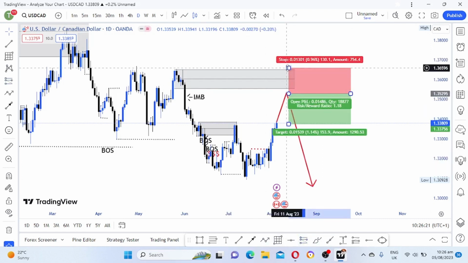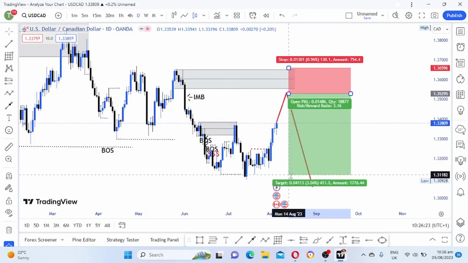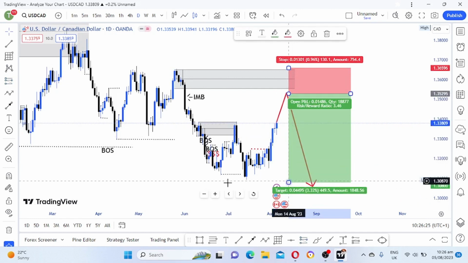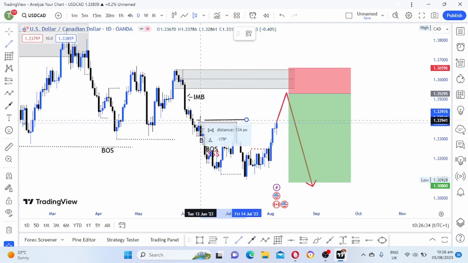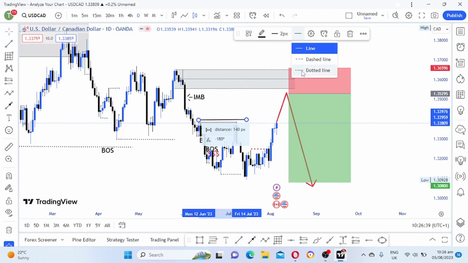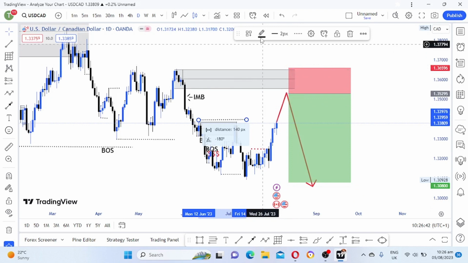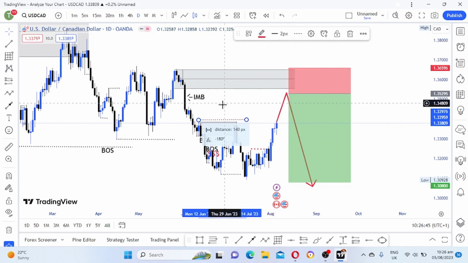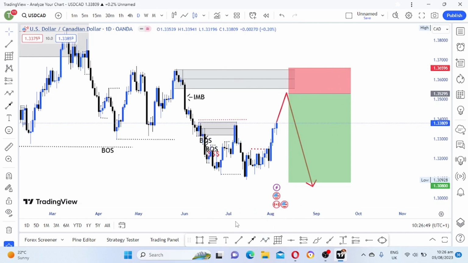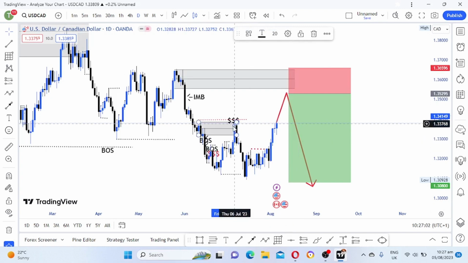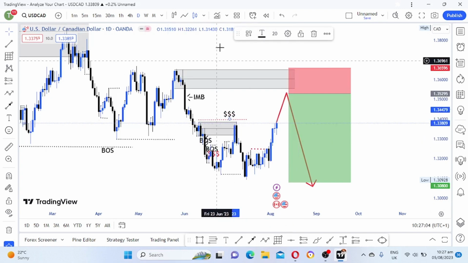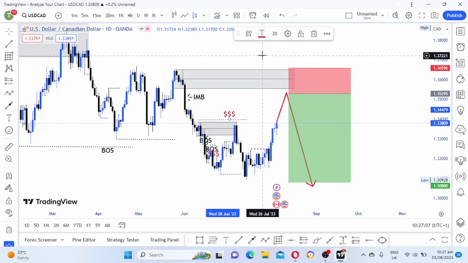That's my target for US dollar CAD, guys. As you can see, we are just going to grab liquidity where this equal high is. Those are places where, as you know, if you checked my video on where to find liquidity, you will find liquidity at those double tops and double bottoms. It is where liquidity is.